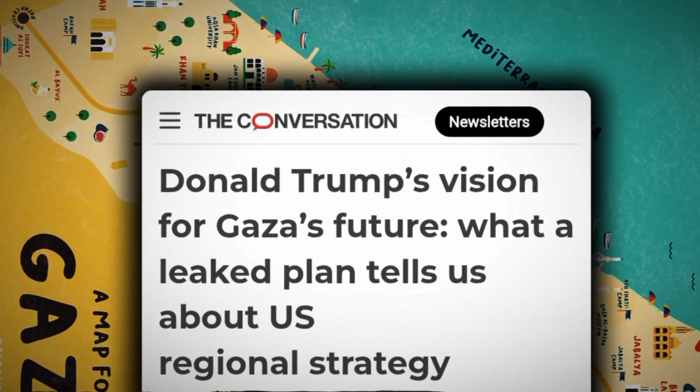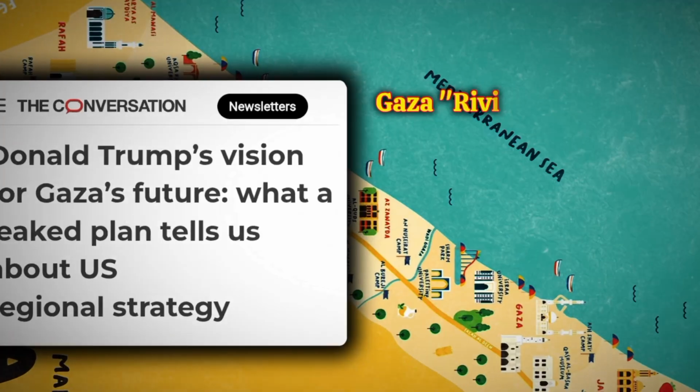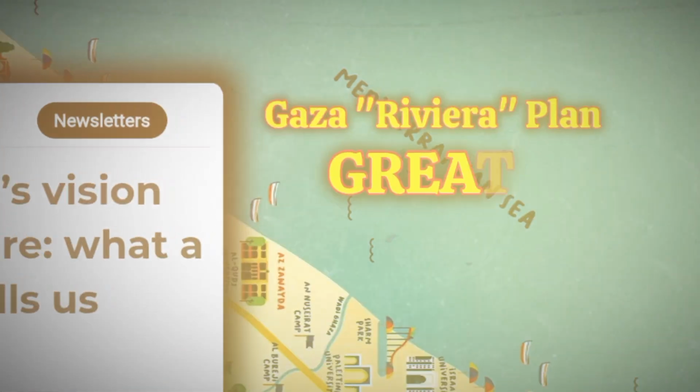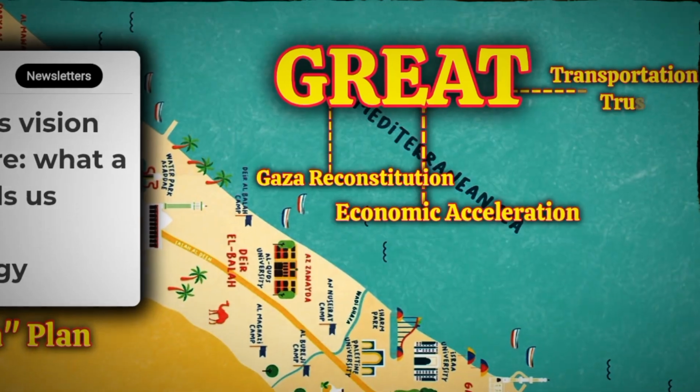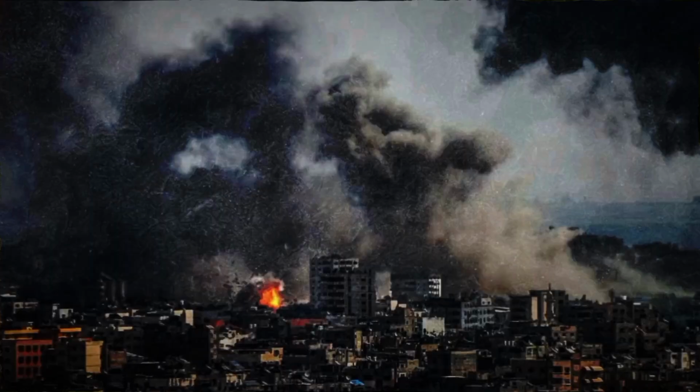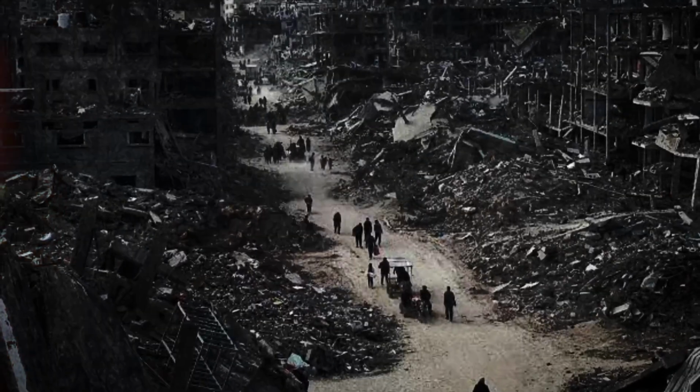The resolution came as the Gaza plan of the United States was leaked a few days ago. The Gaza Riviera plan, which was also known as GREAT back then: Great Gaza Reconstruction, Economic Acceleration and Transportation Trust. That was the plan to rebuild Gaza from what Gaza is now, to destroy Gaza and rebuild it as a modern city. And why is all this happening, and what is the Israel and Palestine conflict?